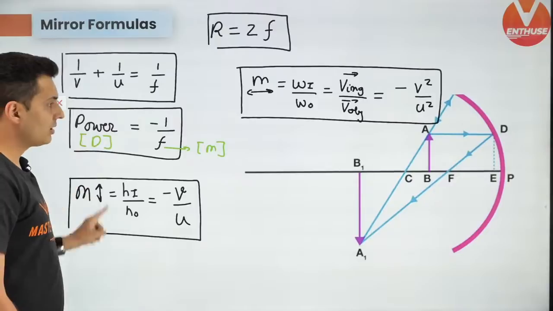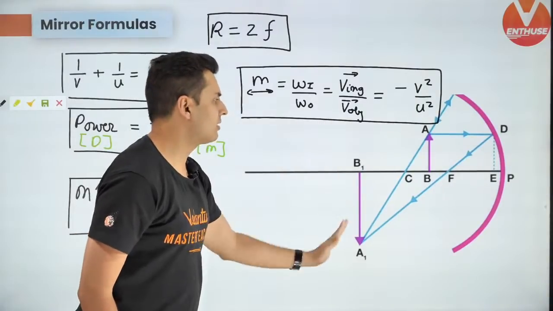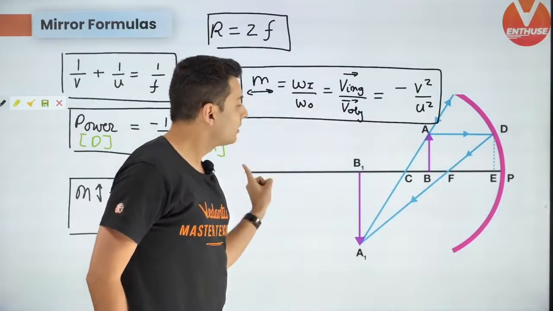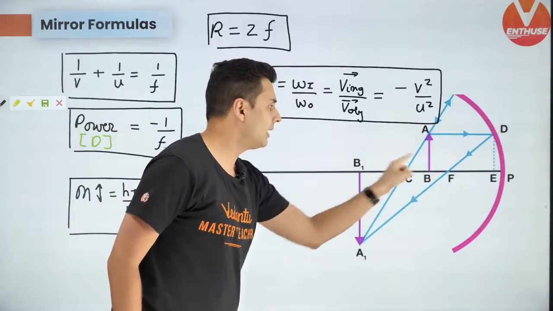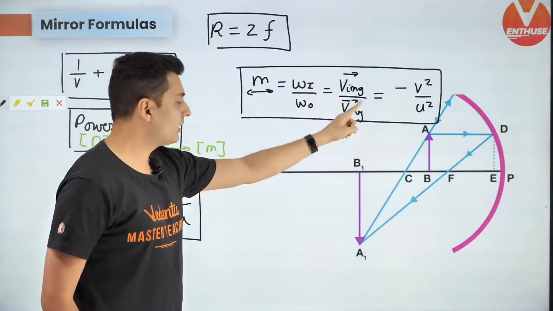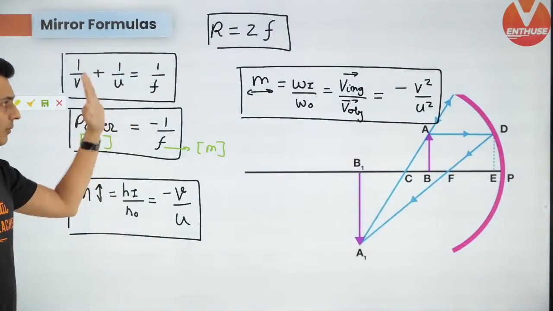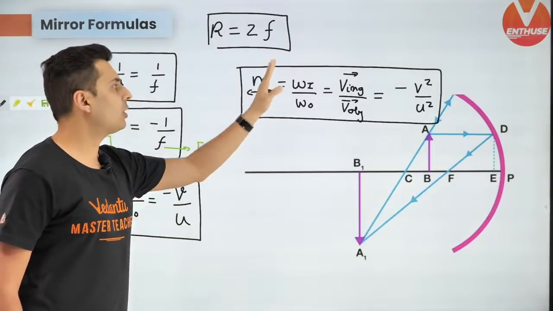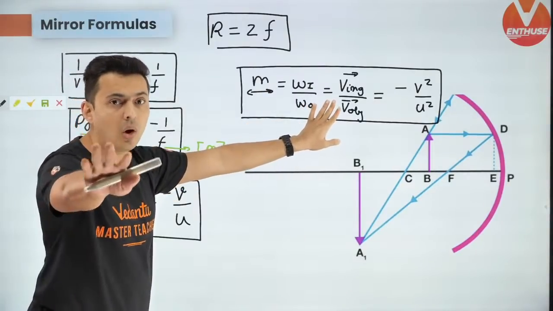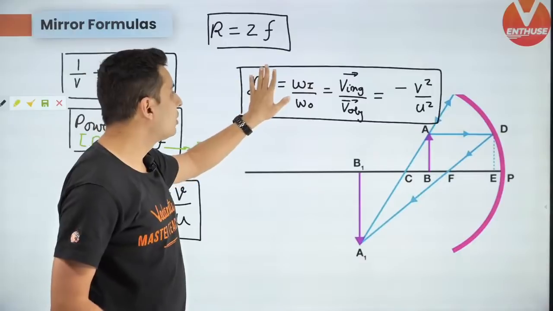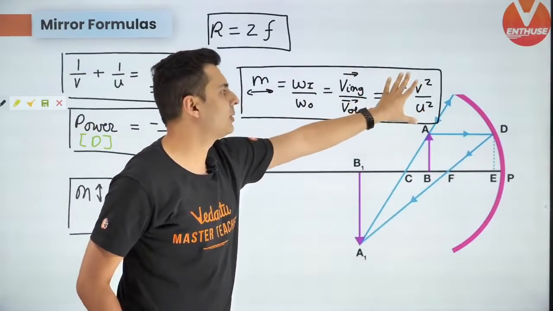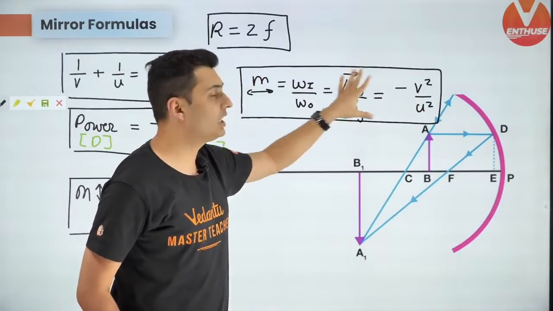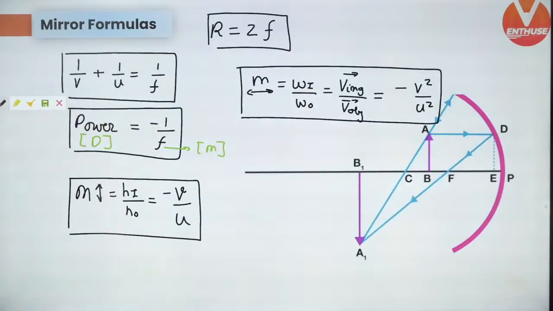This is the magnification, perpendicular magnification, transverse, normal magnification. This is the longitudinal magnification along the length of the principal axis. So check the question, which kind of magnification is asked. Usually they ask this magnification, but in certain problems they might ask you this. All the 11th standard or SA students, no need to remember this formula because they won't ask you. This is a formula which you learn in 12th standard. So don't worry about it. But other things are there in 11th standard.